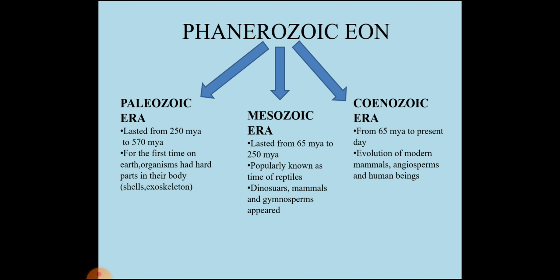In case of Mesozoic era, which lasted from 250 million years ago to 65 million years ago, it is popularly known as the time of reptiles, and dinosaurs, mammals, and gymnosperms appeared in this era. Next is Cenozoic era, from 65 million years ago to present day, and in this era there was evolution of modern mammals, angiosperms, as well as human beings.